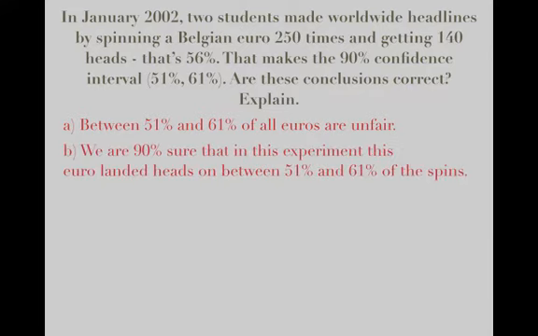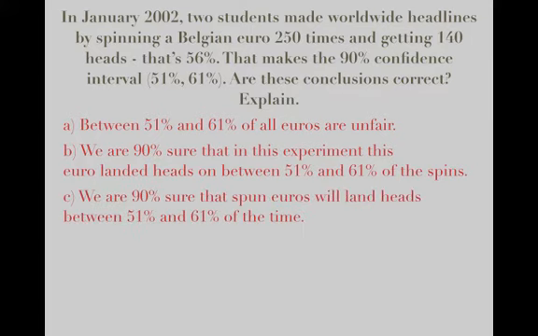We're going to look at several statements and try to determine whether they are correct or not. The first statement is, between 51% and 61% of all euros are unfair. We are 90% sure that in this experiment, this euro landed on heads between 51 and 61% of the spins.